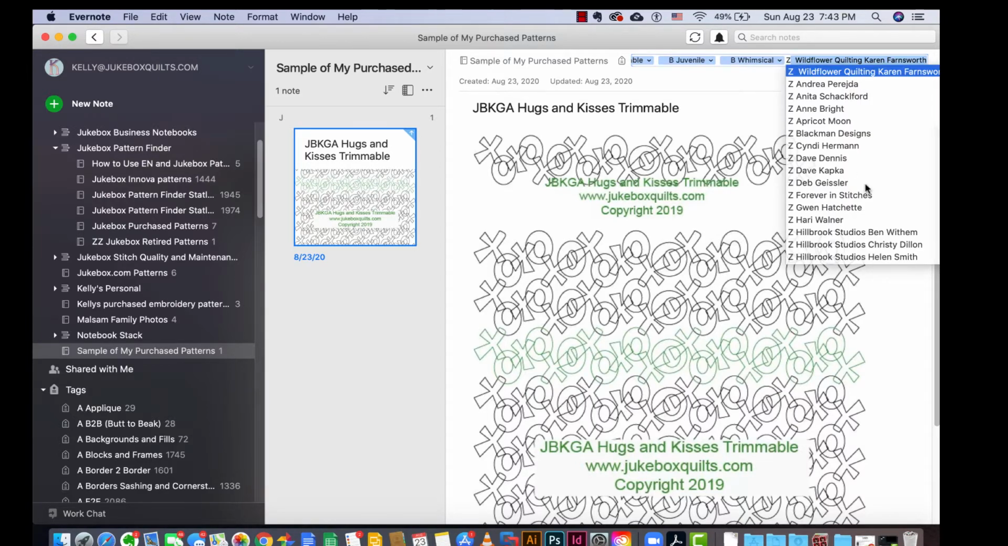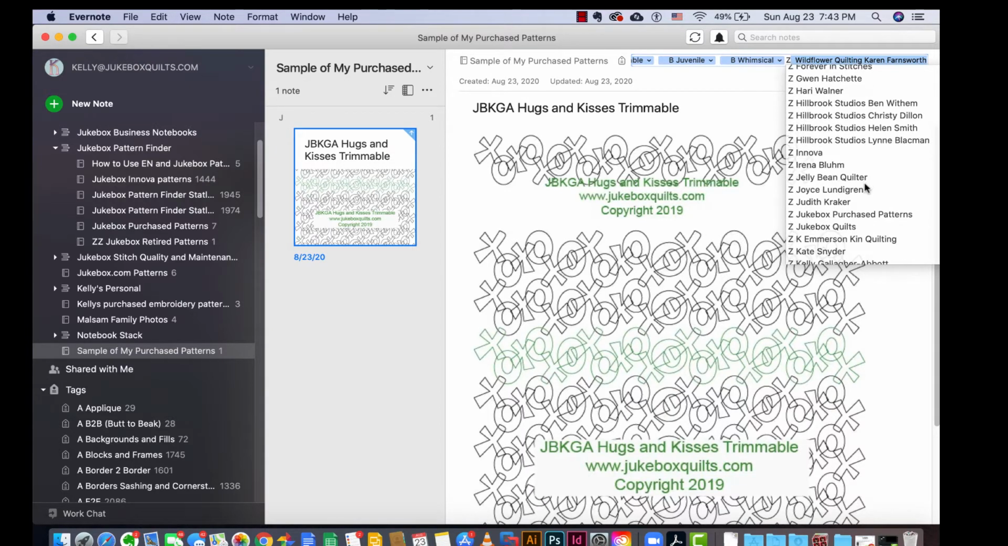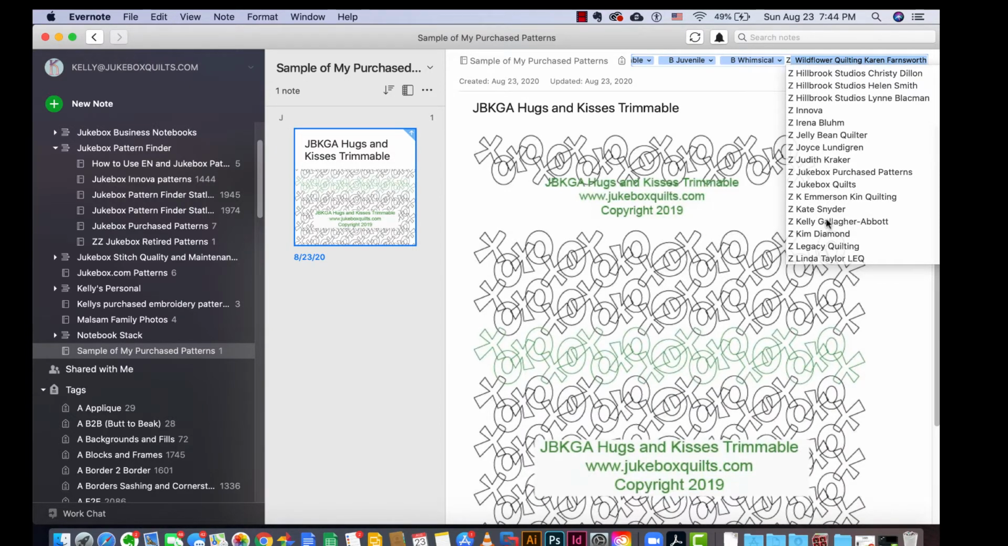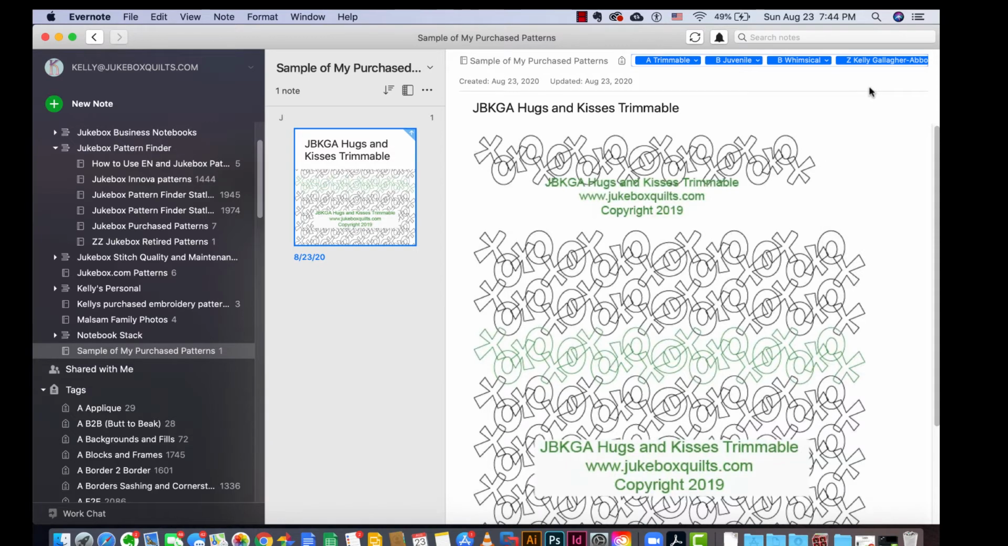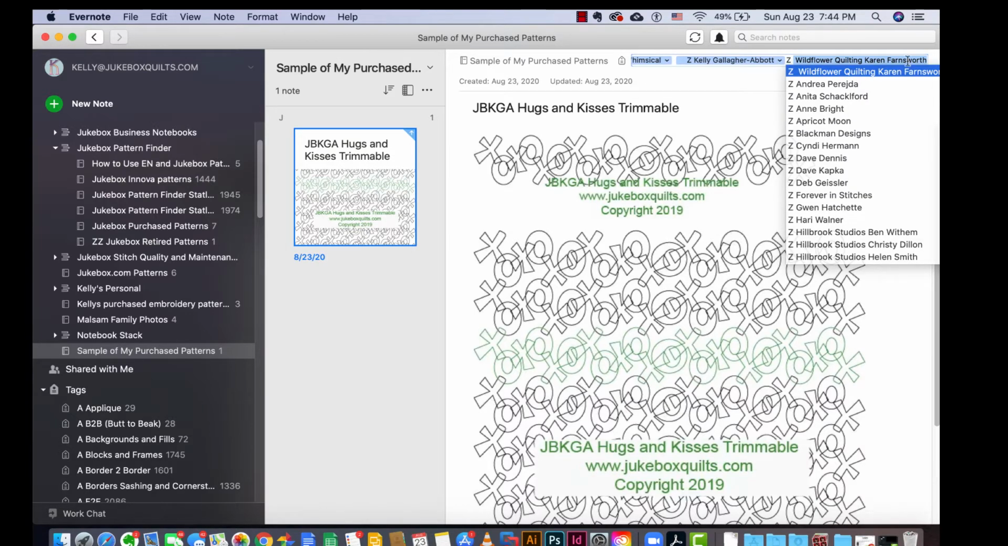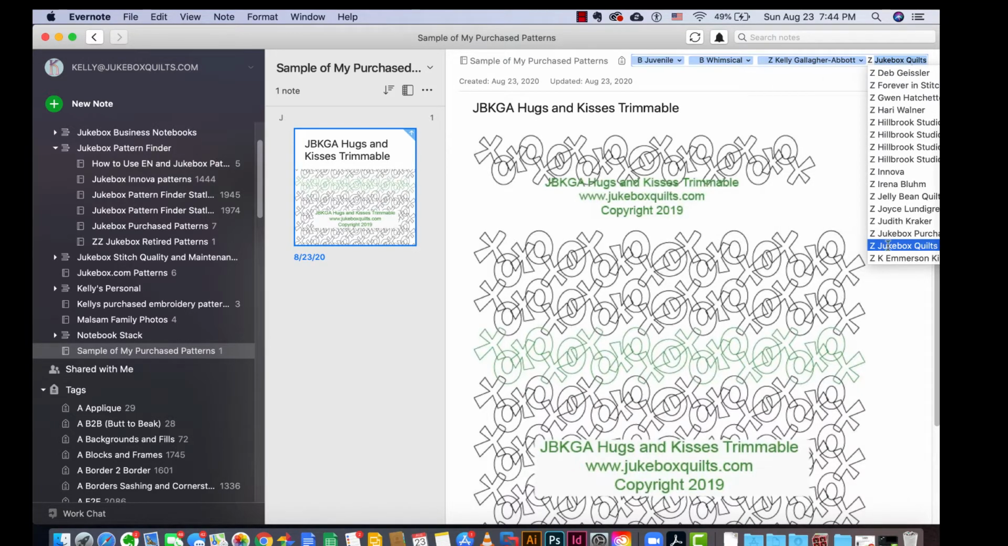And so since I designed this one, I'm going to put my own name, and also that it's available from us at Jukebox Quills. Let me get over here and do Z space Jukebox Quills. So just add as many as you want to that. So now it is tagged.